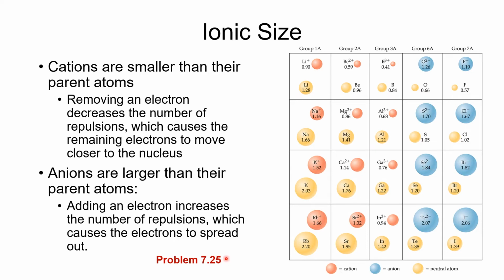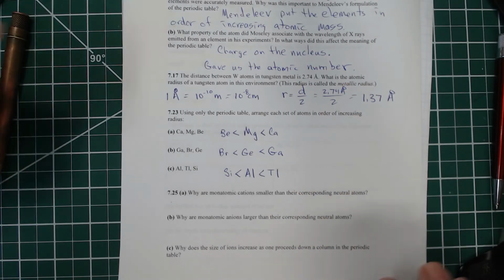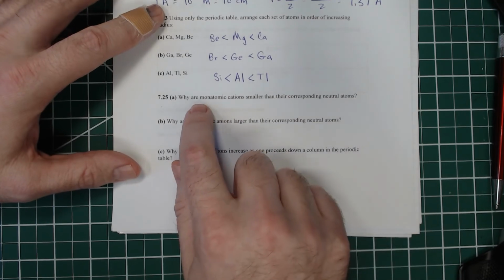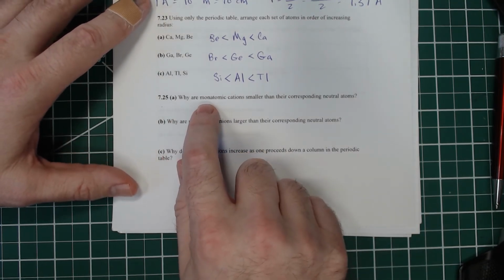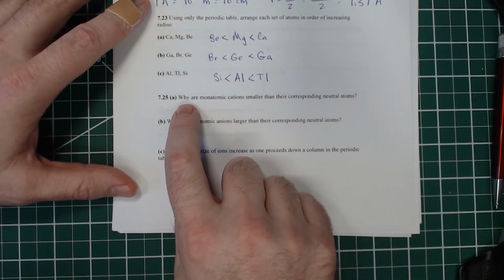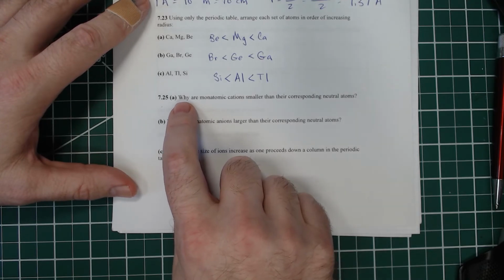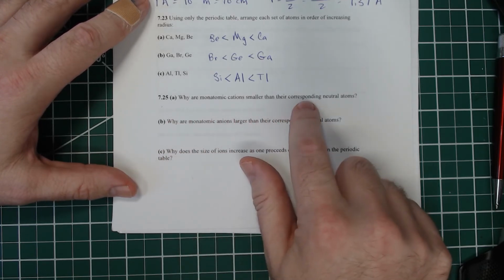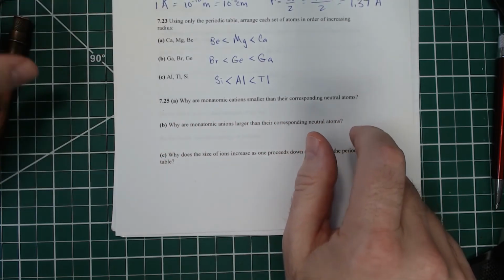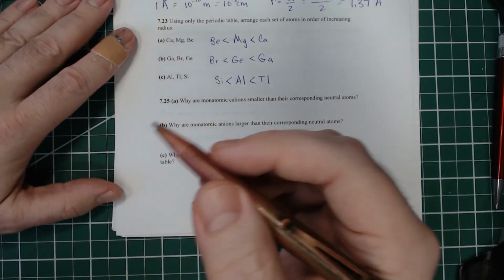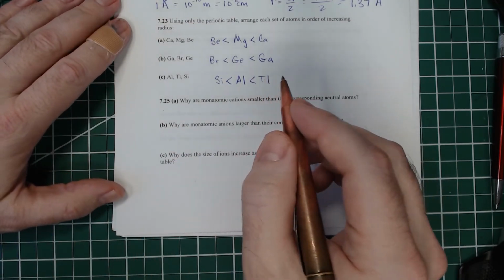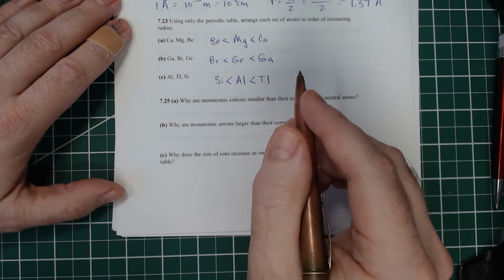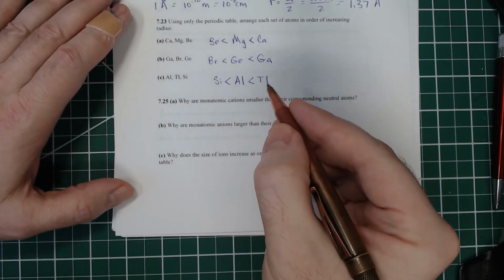So let's look at number 25 on our in-class assignment. Here we're going to use the direct quote that I had on the screen. Why are monatomic cations smaller than their corresponding neutral atoms? The answer is removing an electron decreases the number of repulsions, which causes the remaining electrons to move closer to the nucleus.